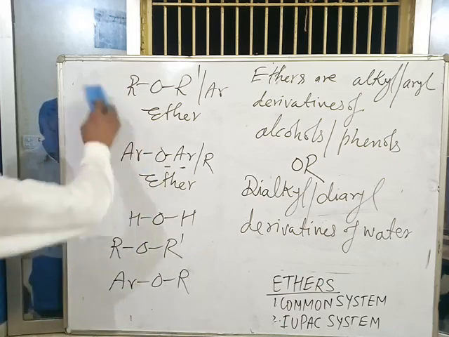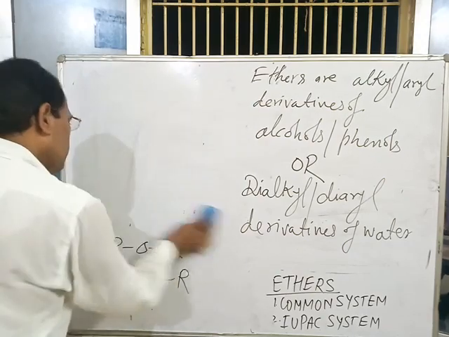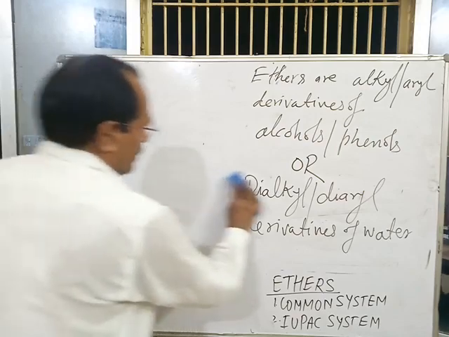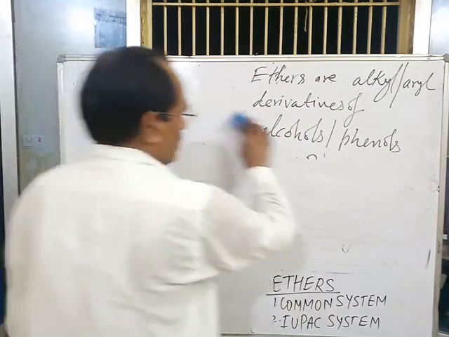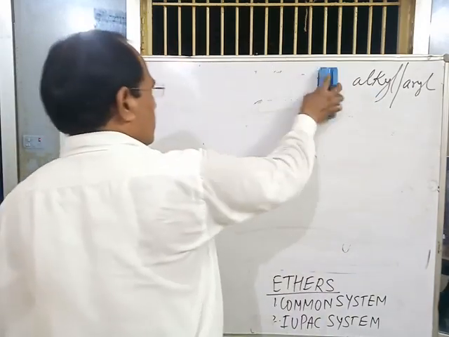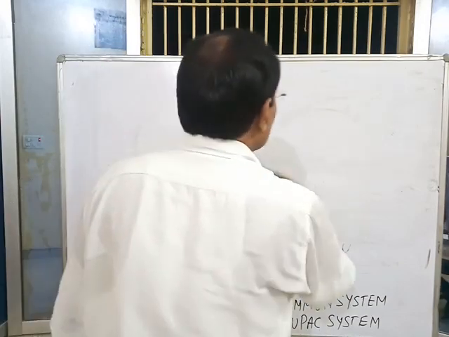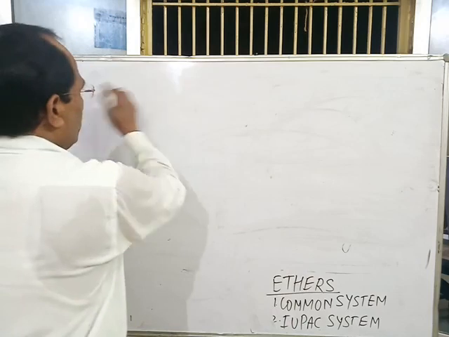Now, classification of ethers. Ethers are of two types: aliphatic ethers and aromatic ethers. Aliphatic ethers may be symmetrical or unsymmetrical.